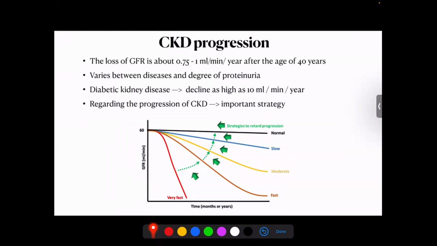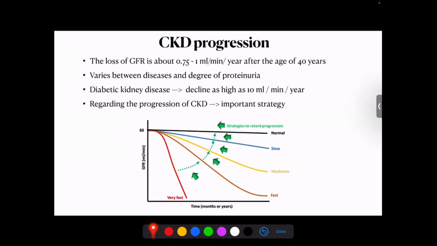Similarly, based on the particular disease, be it a proteinuric illness, be it an interstitial disease, or diabetic nephropathy, the rate of loss of GFR is different in different people. So as far as we are concerned, diabetic kidney disease being one of the most common causes of chronic kidney disease all over the world, especially in India, we find that the decline is as high as 10 ml per minute per year.